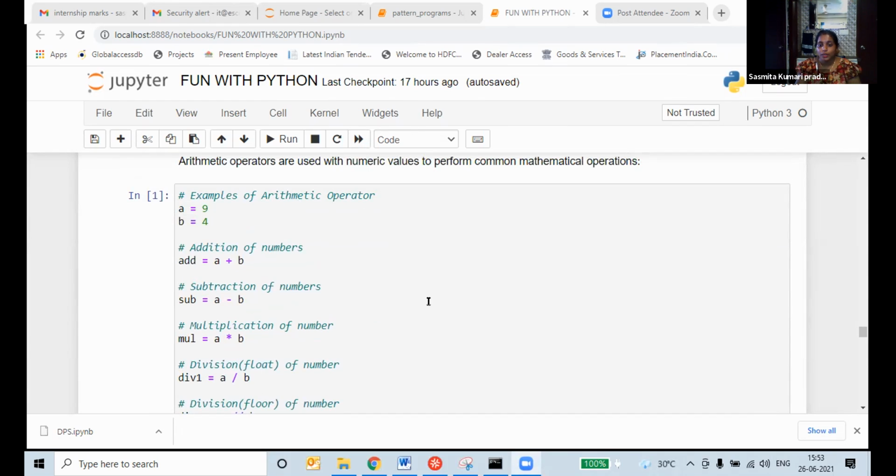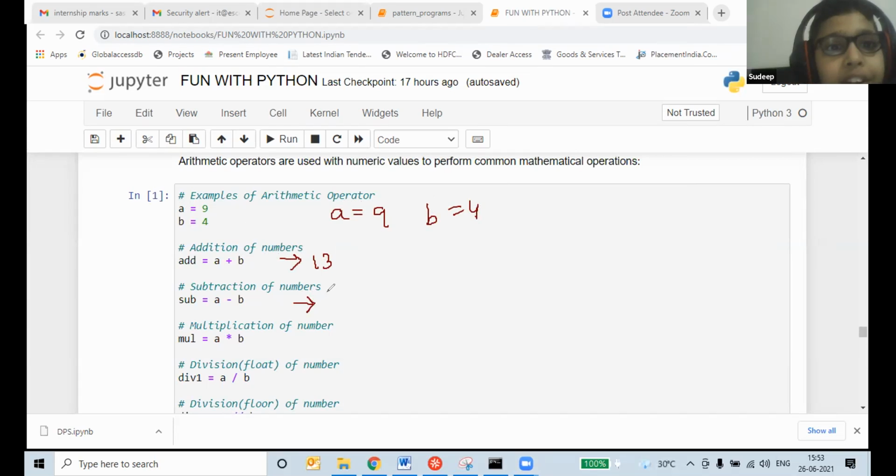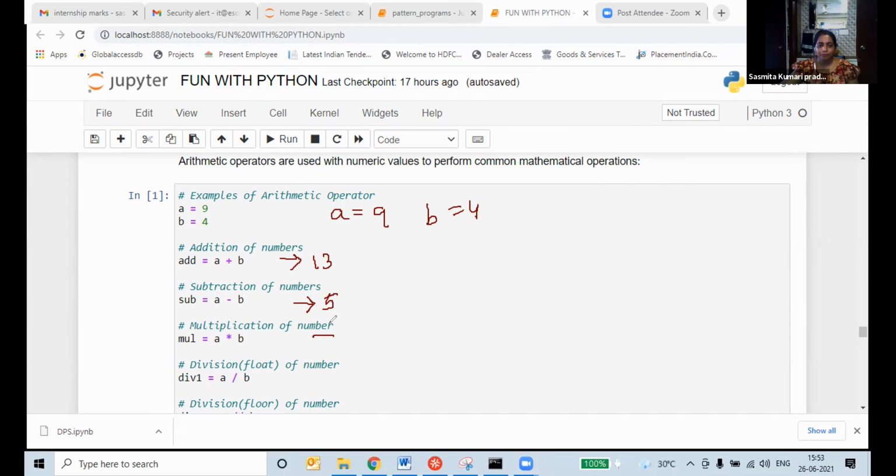See, now I will go for mathematical operations. We will go quickly, we will complete all these things because everything you know very well. So if I add A plus B, what is the output we will get, students? Here, A is equal to 9, B is equal to 4. What's the output we will get? Tell me fast, we will complete this within 5 minutes. 13. A minus B. Tell me, unmute. 5, ma'am. 5. Next, A multiplied by B. Fast, students. Ma'am, 36. 36.